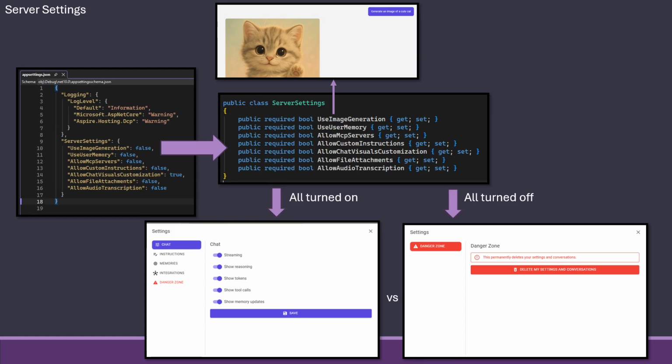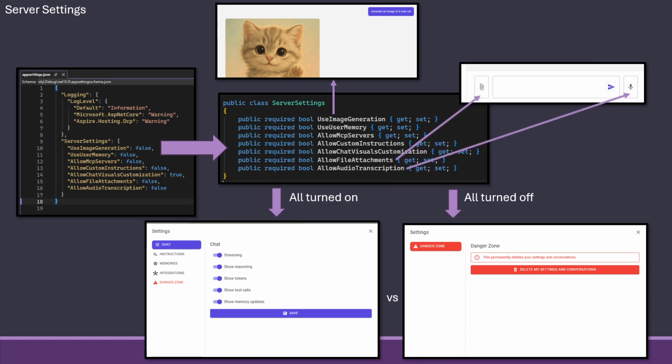Similarly, you can choose if user memory is allowed, if custom MCP servers are allowed, if custom instructions are allowed, and if the chat visual customization is allowed. So if you turn all these settings on, you get the chat with all the different features: instructions, memories, and MCP servers under integration. But if you turn them off, they will go away in the visuals and of course not be used in the run.